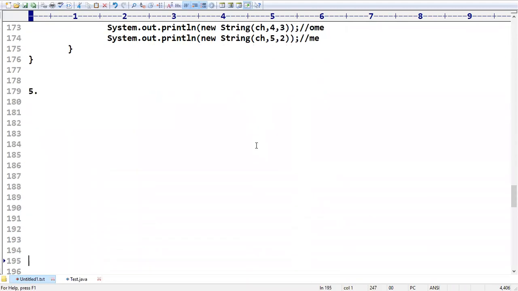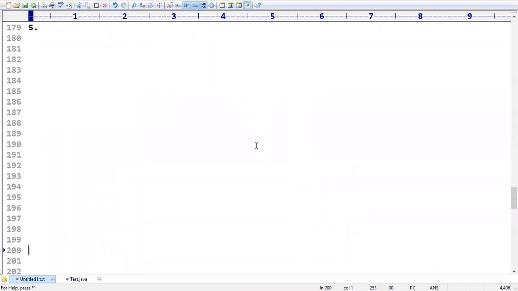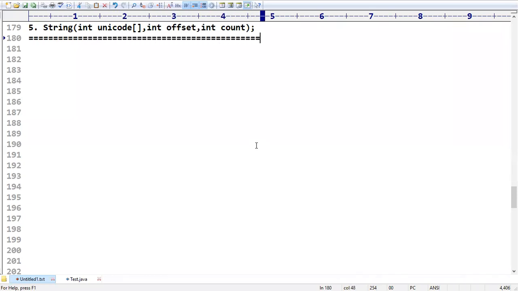What is the next constructor that we have? I hope you may know the Unicode concept. From Unicode also, you can create an array, and you can also create strings. That is possible by using this constructor. String S is equal to new String of, like this we have.